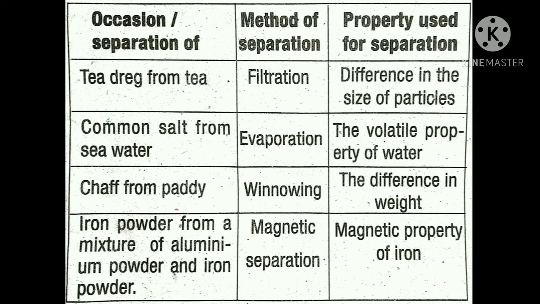If anybody watching this video is from coastal areas where salt is produced, you may know that seawater is stored in the coastal areas, and in the heat of the sun the water evaporates, because of the volatile property of water. The seawater evaporates and the salt is left in the place of water. So we can get the salt from the water through the method of evaporation.